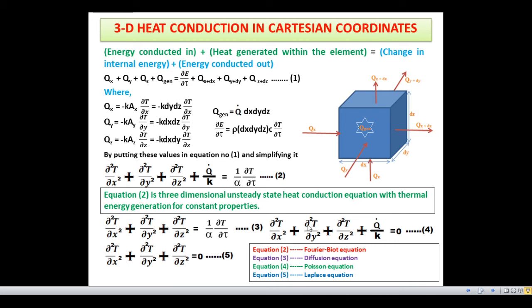Now in the steady state case, dou T by dou tau is 0. That's why the right side is equal to 0. And equation 4 is known as the Poisson equation and equation 5 is known as the Laplace equation.